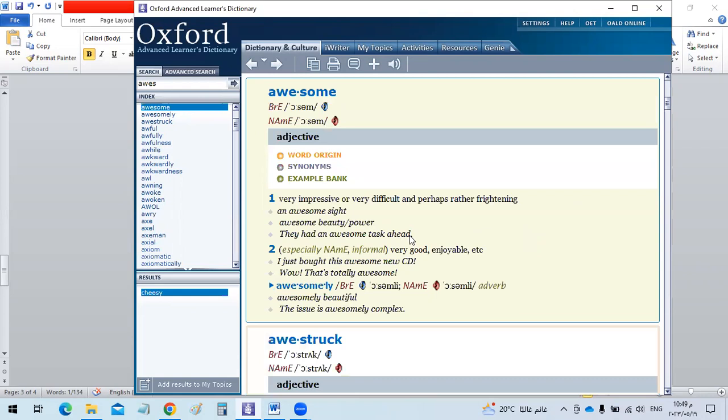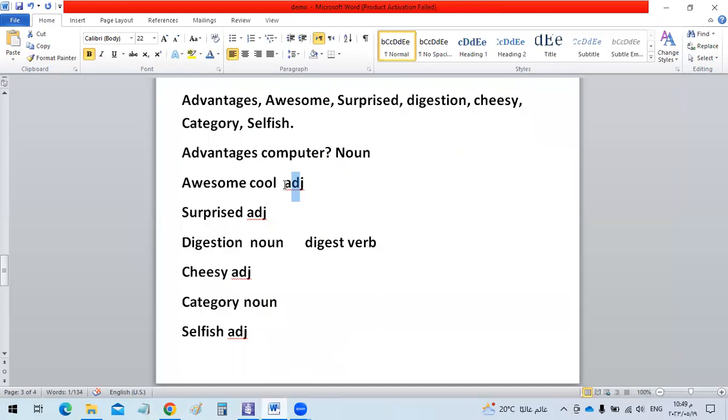Please repeat. Yes, I can hear you. Awesome. Yes. It's very impressive or very difficult and perhaps rather frightening. It's awesome. It's good. It's enjoyable. But when you say, this film is awesome, oh, I like it. This girl is beautiful. She's awesome. She's smart. She's awesome. So awesome is beautiful, smart, cool, adjective.